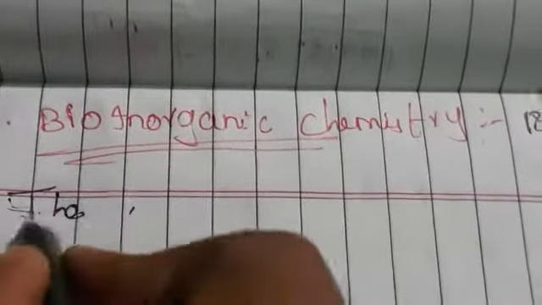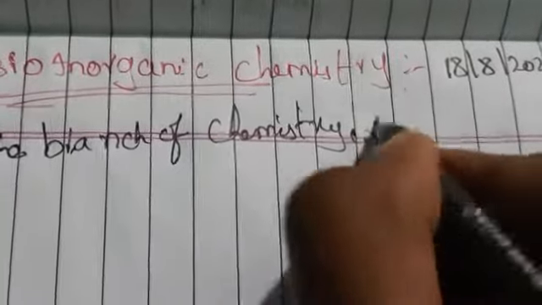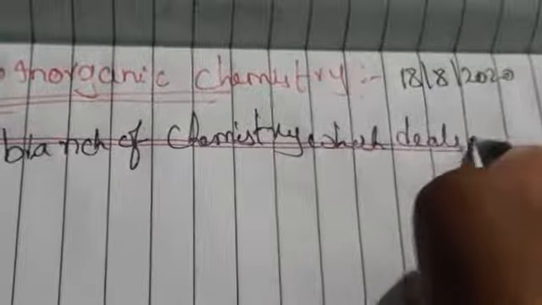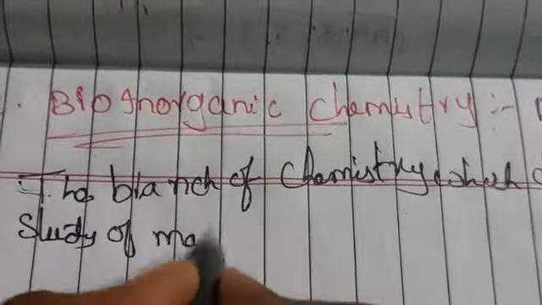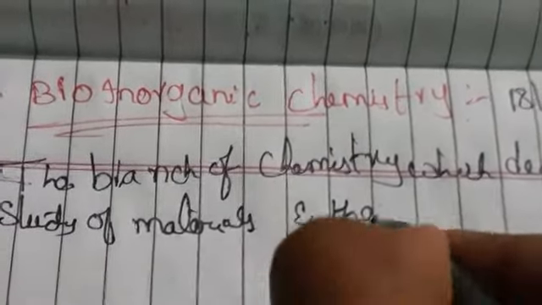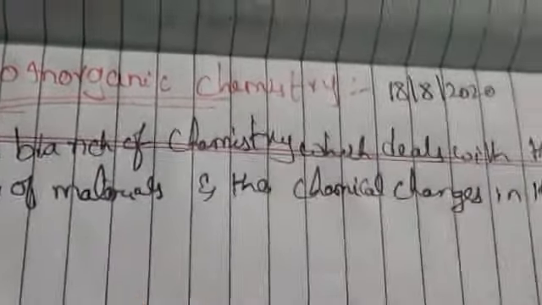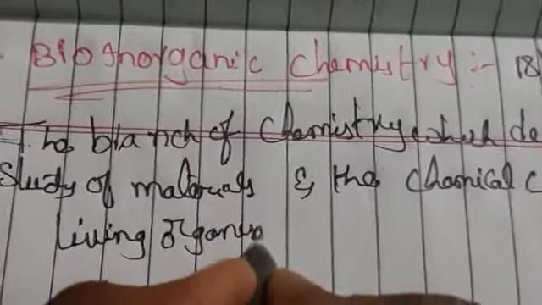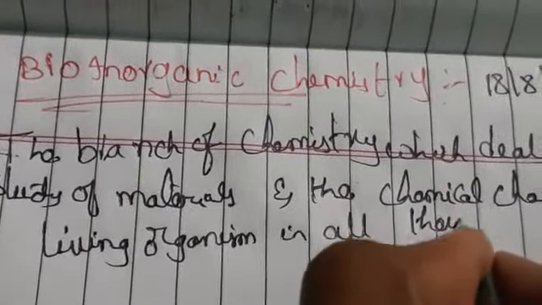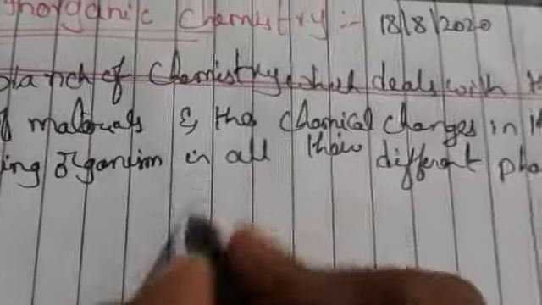The branch of chemistry which deals with the study of materials and the chemical changes in the living organisms in all their different phases of activity. This is about bio-inorganic chemistry.